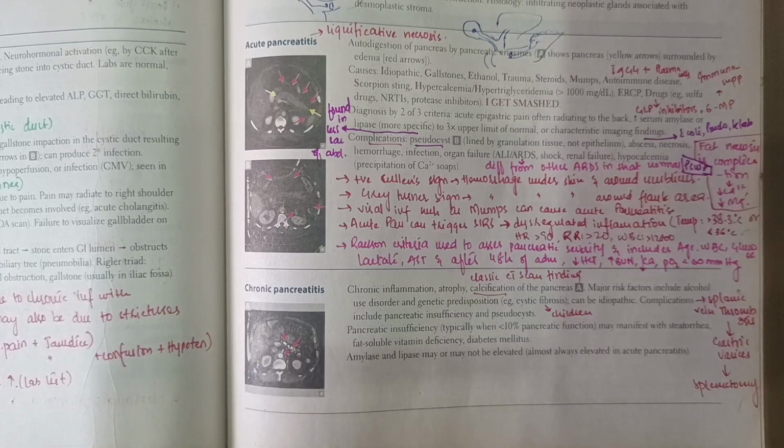If the criteria match, then we diagnose acute pancreatitis. The common signs and symptoms include acute epigastric pain that is often radiating to the back. There will be increased serum amylase and lipase.